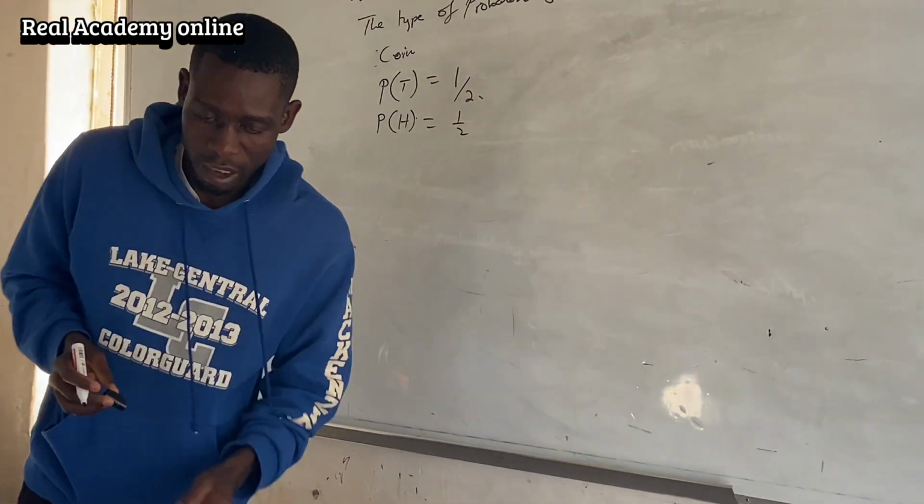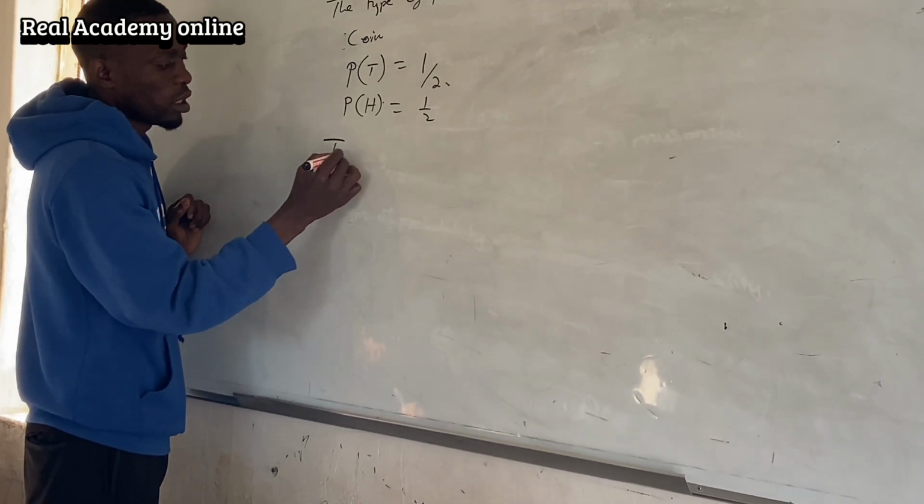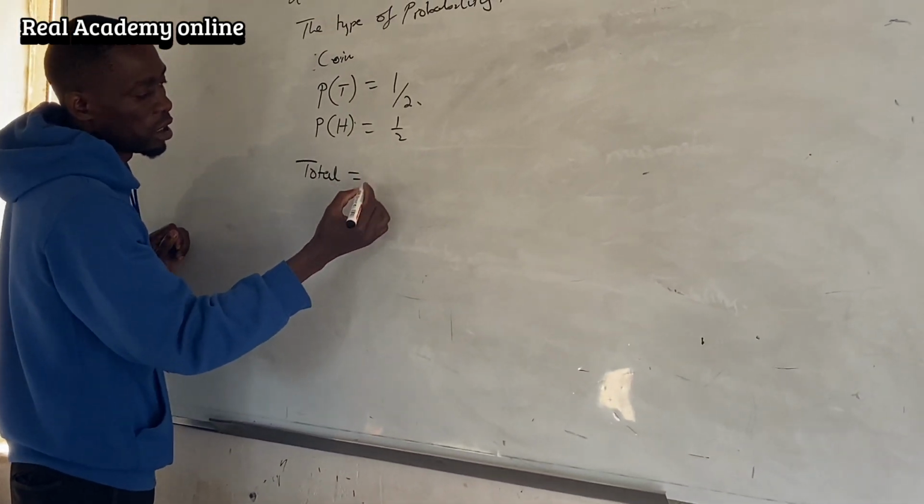Let's take down this. Total probability is equal to 1.